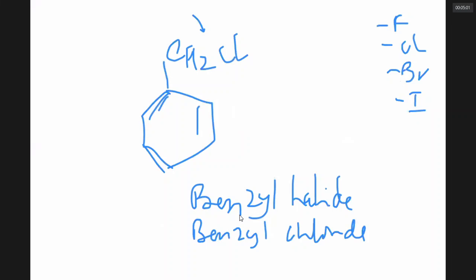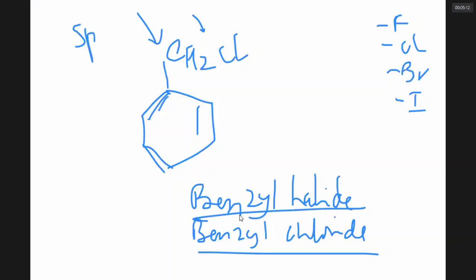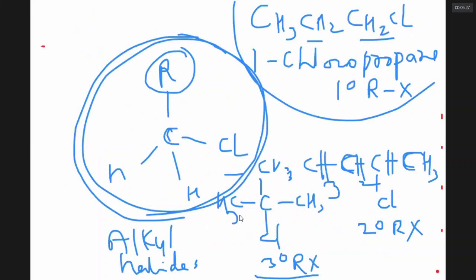What is the name of this compound? Benzyl. Notice here Cl is linked to an sp3 carbon. All these carbons are sp2, but Cl is bonded to an sp3 hybridized carbon. Here Cl is bonded to an sp3 carbon. The Cl is bonded to a carbon which is bonded to only one carbon. Hence it is called primary alkyl halide.